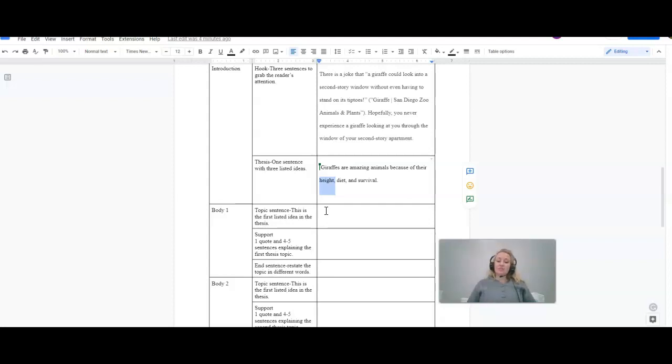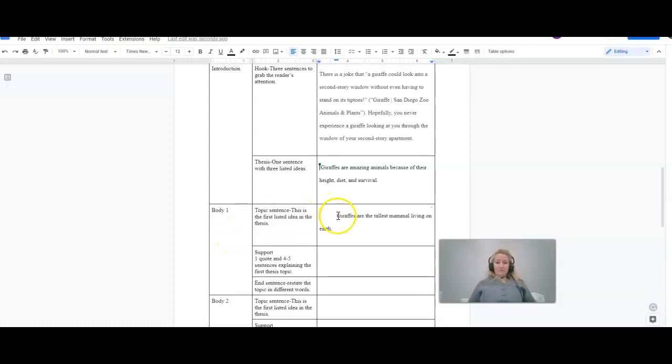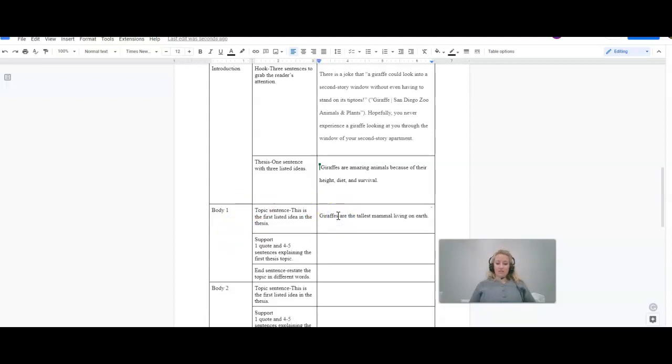So now I need to come up with a topic sentence. My topic sentence is going to be straightforward and clear. So the sentence I'm using is, giraffes are the tallest mammal living on Earth. During my research, I found that this was true, and all of the websites said it.